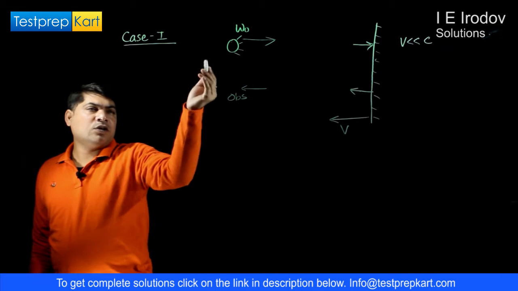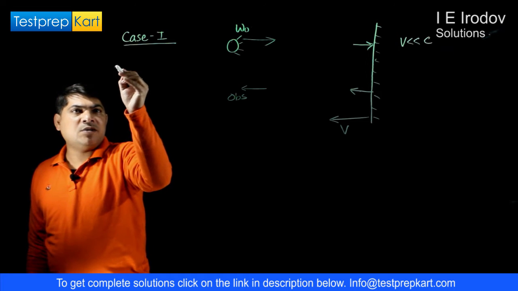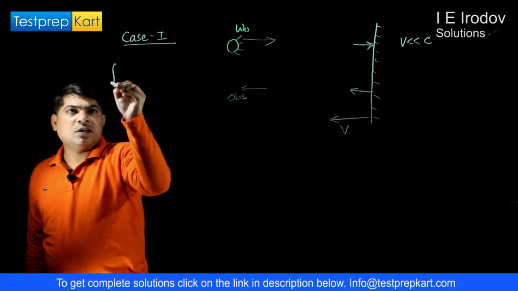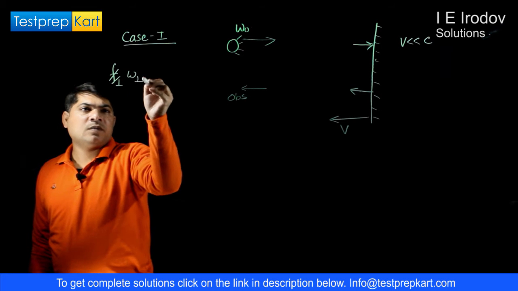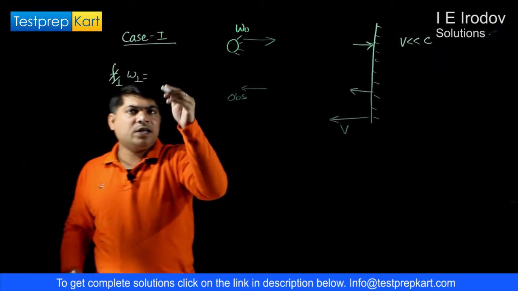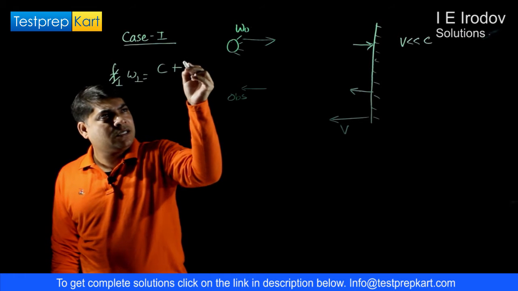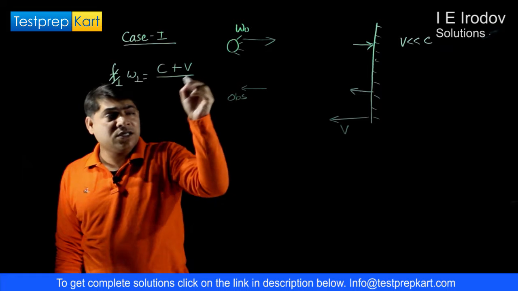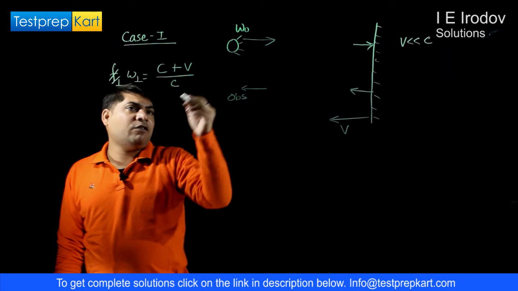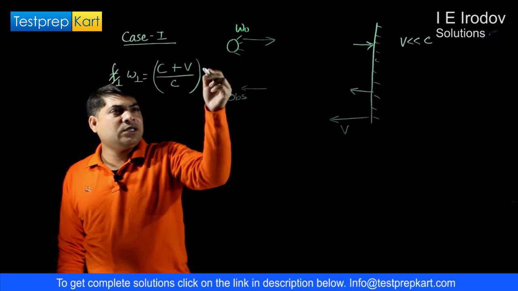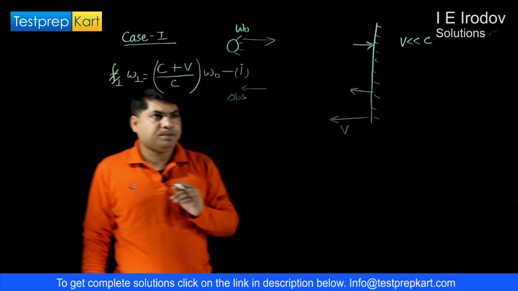So using the concept of Doppler, the frequency received by the mirror, let's write it as f1 or omega 1, would be the speed of light plus the speed of the observer, because the observer is moving towards the source, divided by the speed of light, into the frequency emitted by the source. So this is equation number 1.